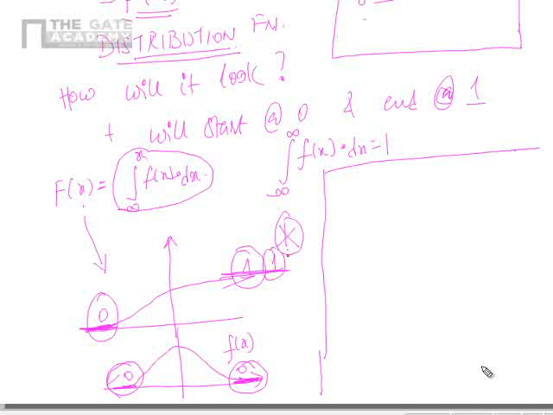It cannot grow more than 1. Correct? So from 0 to 1 it will grow, and at 1 it will get stagnated. Between 0 to 1 it will grow, and this side it will be 0. So capital F of x will grow from 0 to 1. Small f of x will grow from 0 and then come back to 0. That's how it is. So now this is a GATE problem actually. It was asked once in GATE.